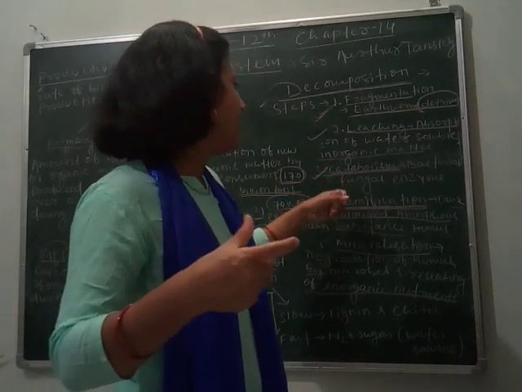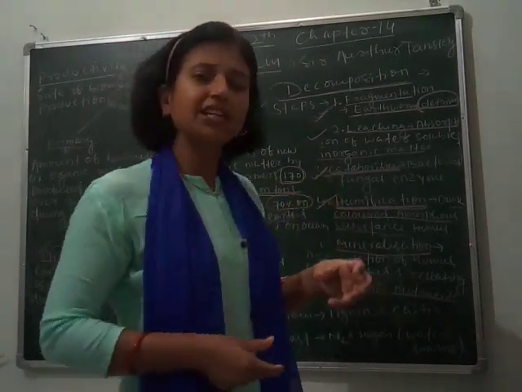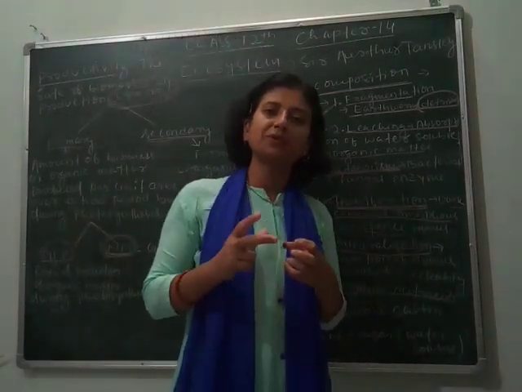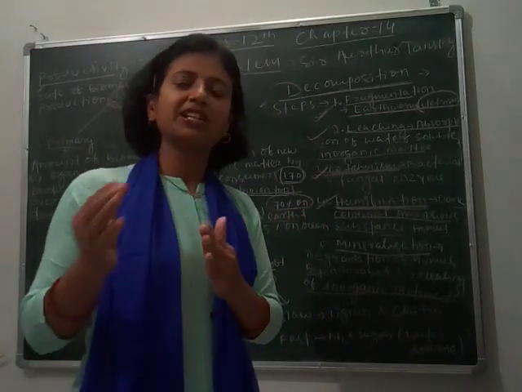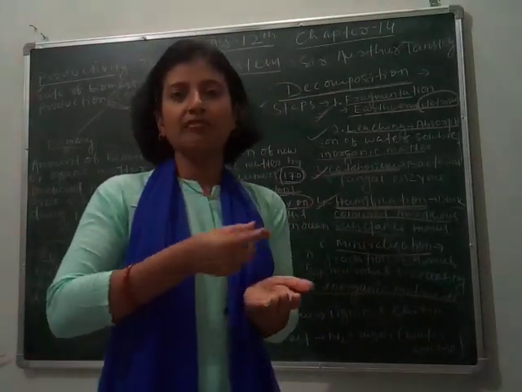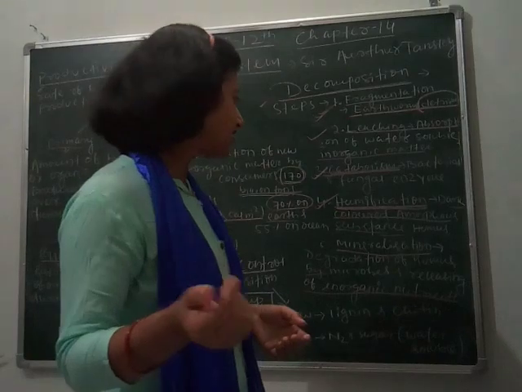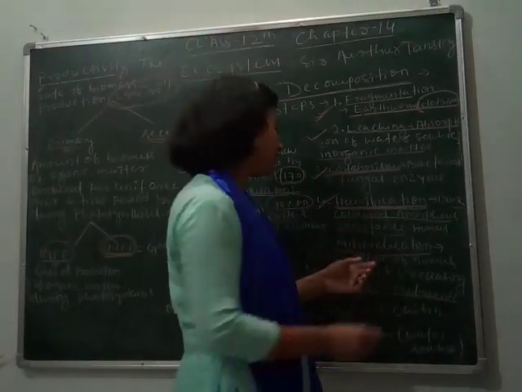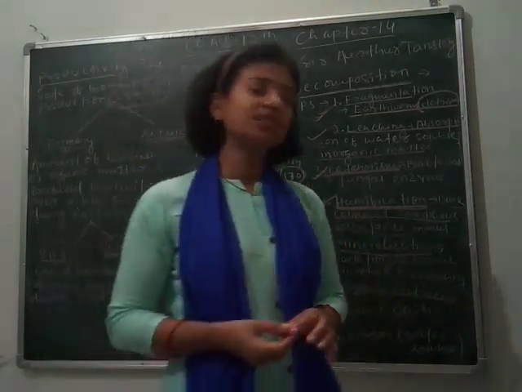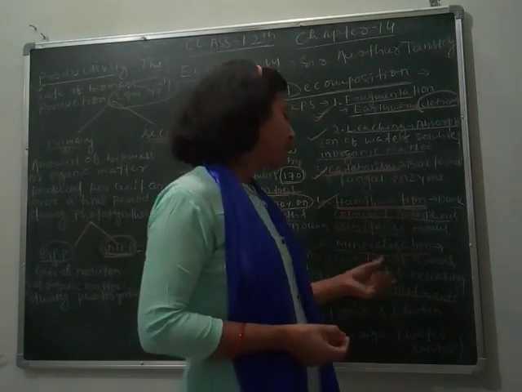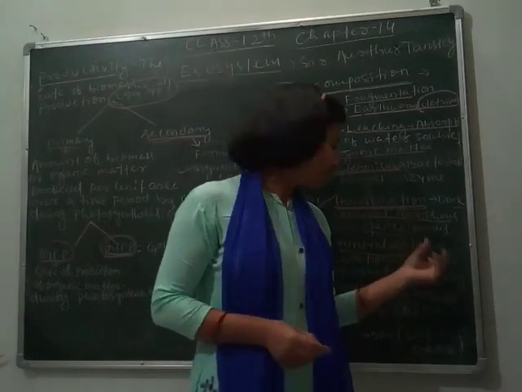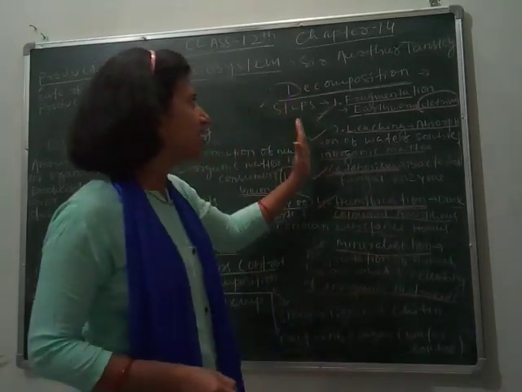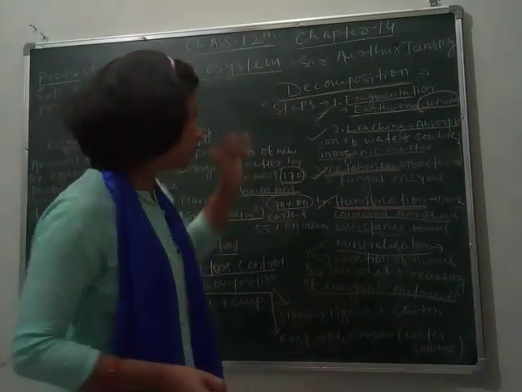into a simpler form. And in the fourth step, humification, a dark colored amorphous substance is formed. You know, one is crystalline and one is amorphous, which is smooth and slippery. Then mineralization, in which the degraded humus is converted into minerals by the action of microbes. So these are the important steps in decomposition.